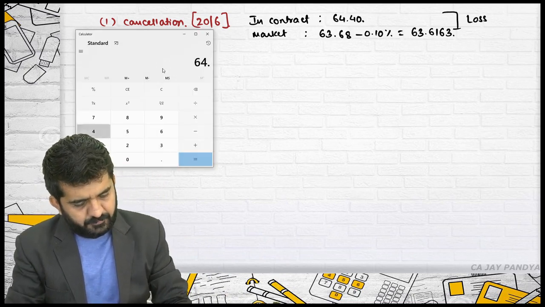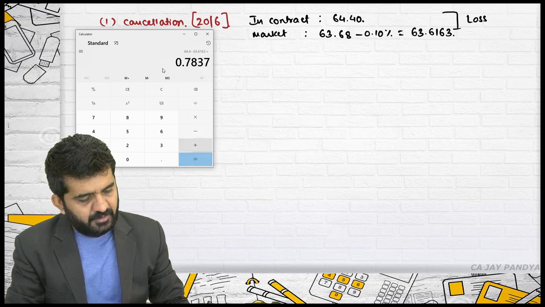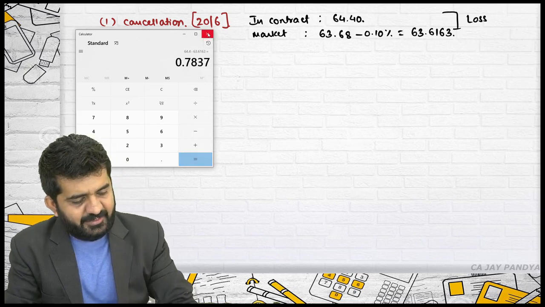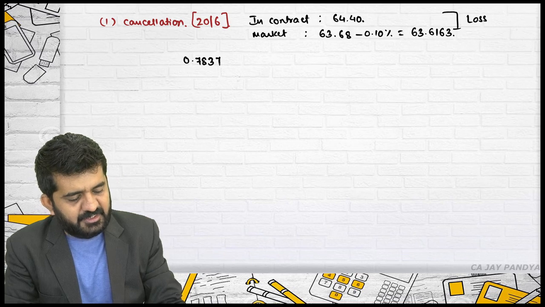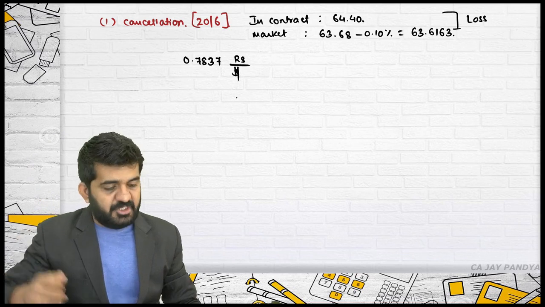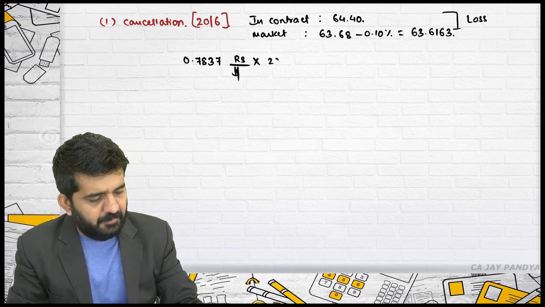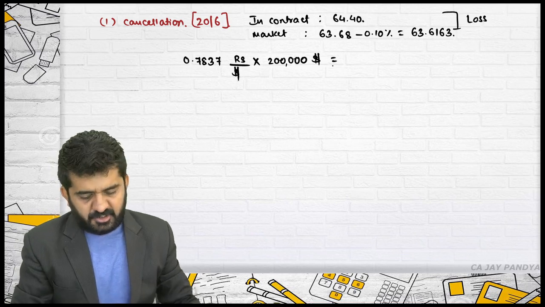64.40 minus 63.6163 is 0.7837 rupees per dollar. The bank will be charging for cancellation, multiplied by $2 lakh which is under consideration.